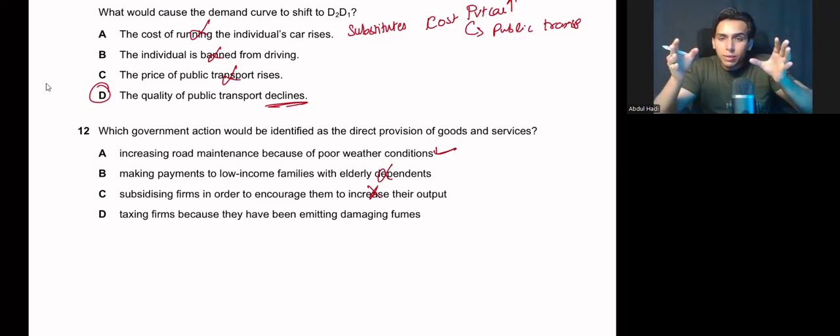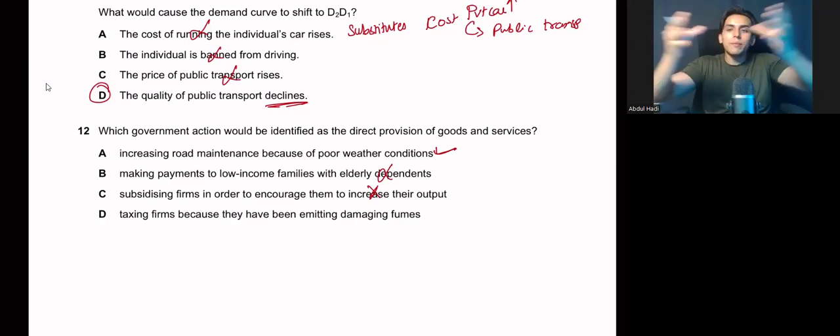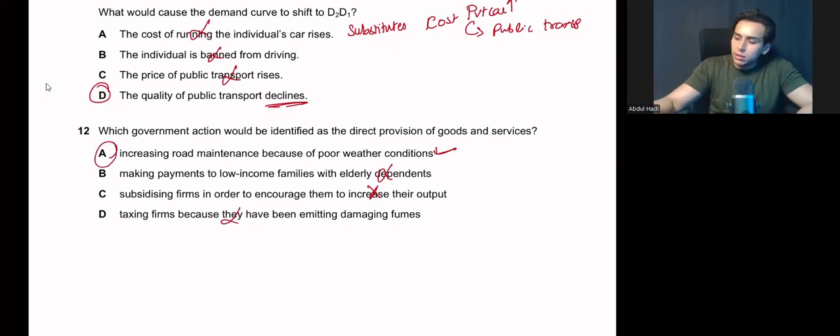When we talk about direct provision, this means that government and me, we are both dealing with each other. There is no third party in between. But in subsidies and taxes, there is a third party, that is the firm. Do you understand? Yes, sir.